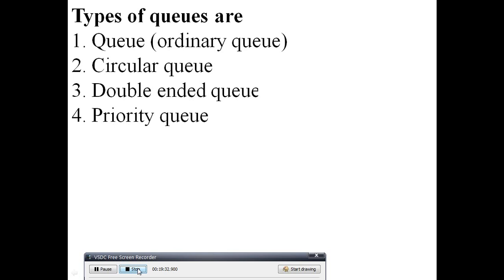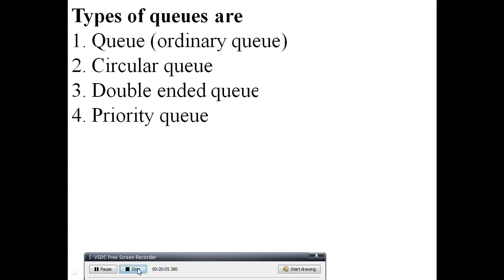We will study these further in the next class. This is just an introduction class. We have learnt about data structures, examples of data structures and the classification of data structures: primitive and non-primitive data structures.